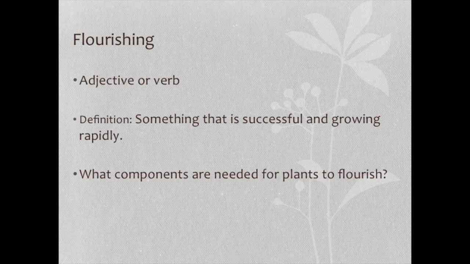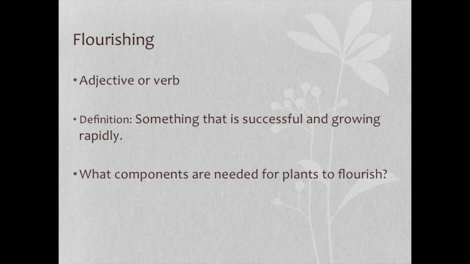Here's our next word: flourishing. Flourishing can be an adjective or a verb when it's used in a sentence. Remember, this is because you can take the verb and use its present participle either as a verb in another tense or as an adjective or describing word. Here's the definition of flourishing: something that is successful and growing rapidly.